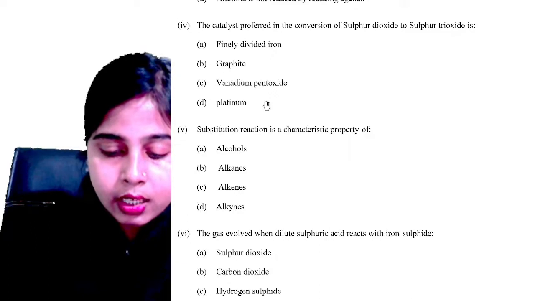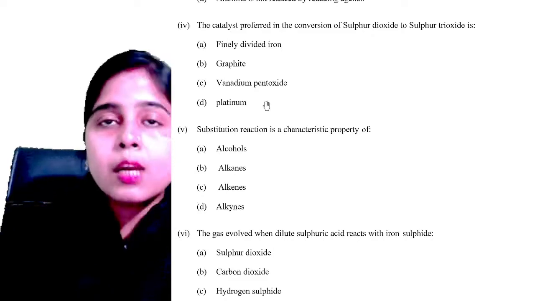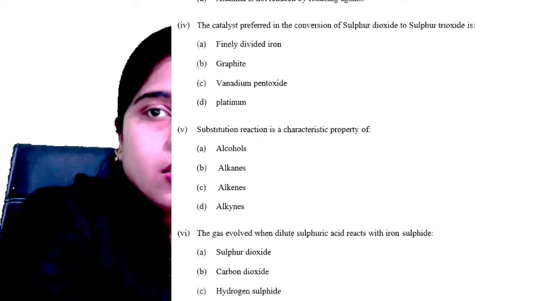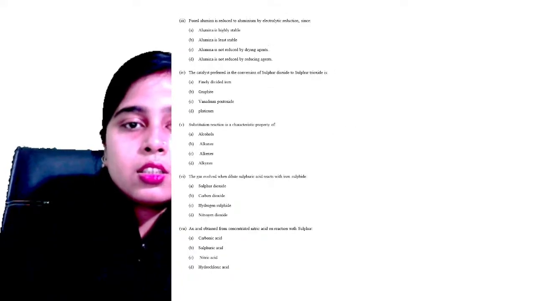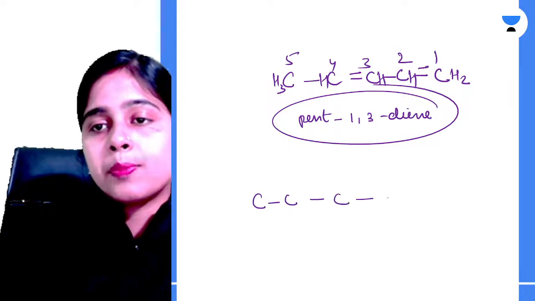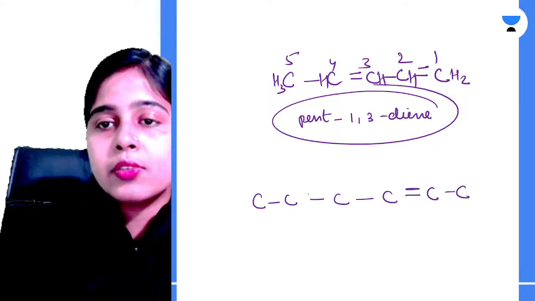That is vanadium pentoxide. If there is a double and triple bond together, then how is it named? So your double and triple bond both will be written. Let me show you an example for that. Just see. If you have this type of compound, let's say this is your compound which has a double bond and also a triple bond.